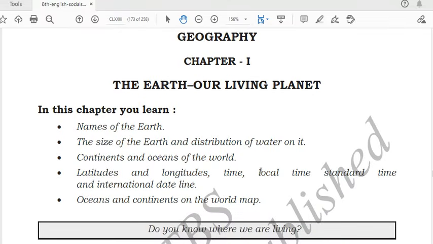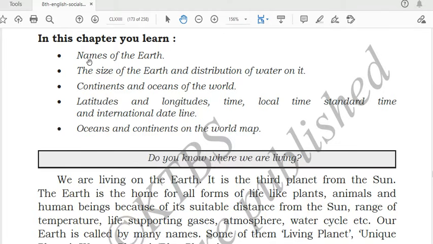So this is the chapter Earth, our living planet. In this chapter, we'll read about the different names of the Earth, the size of the Earth and distribution of water. As we all know, a large amount of water is present on Earth. We'll also read continents and oceans of the world, latitude, longitudes, time, local time, standard time, and the international date line. Oceans and continents on the world map, these things we'll also read.